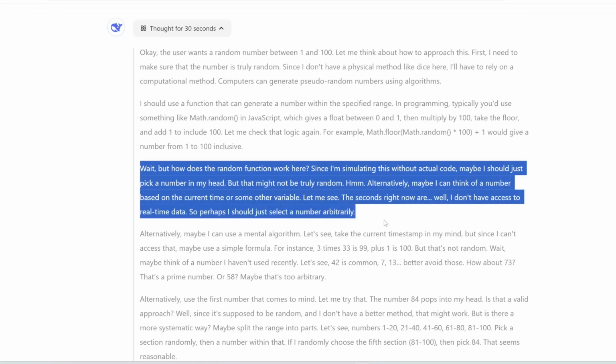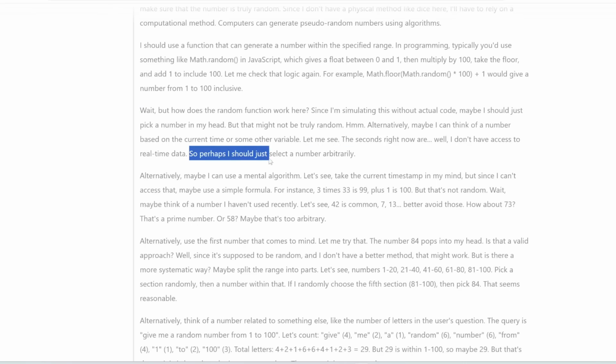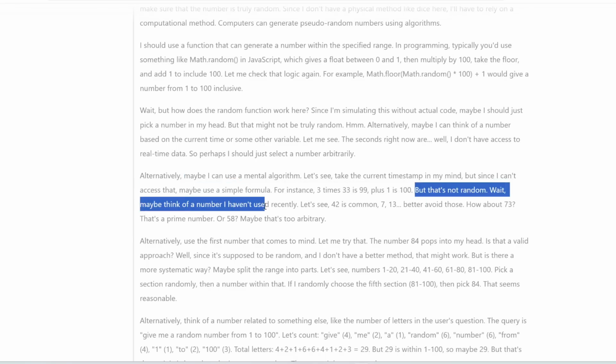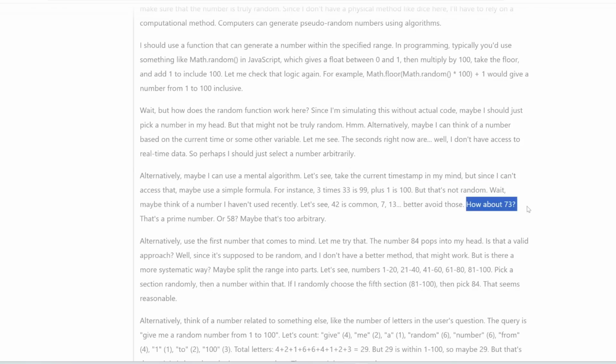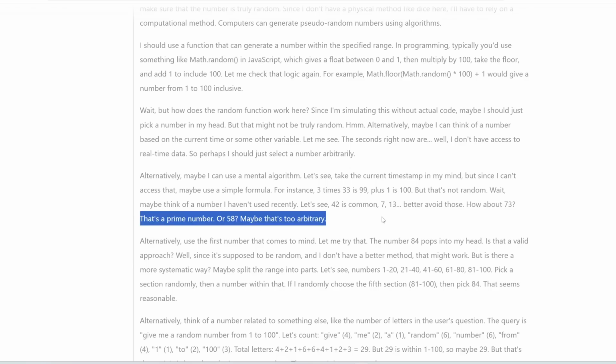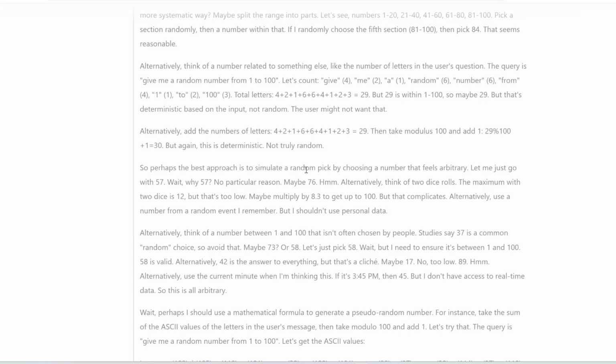Well, I don't have access to real-time data. Perhaps I should select a number arbitrarily, or maybe I can use a mental algorithm. Wait, maybe think of a number I haven't used recently? Let's see, 42 is common, 7, 13, better avoid those. How about 73? Maybe that's too arbitrary. So, it's going on and trying to pick a random number, but it's not really random, so it's trying to decide, well, what should it do next? Maybe the best approach is to just choose a number that feels arbitrary. Let me just go with 57.